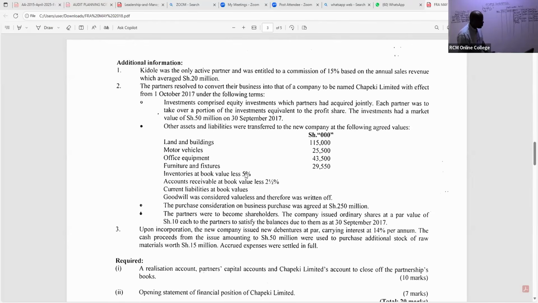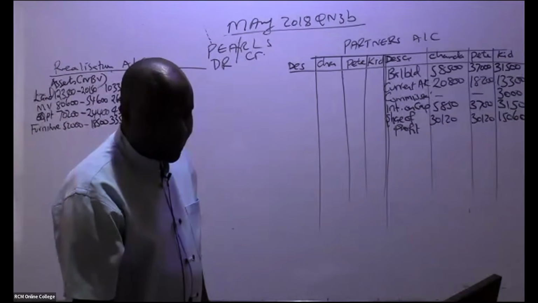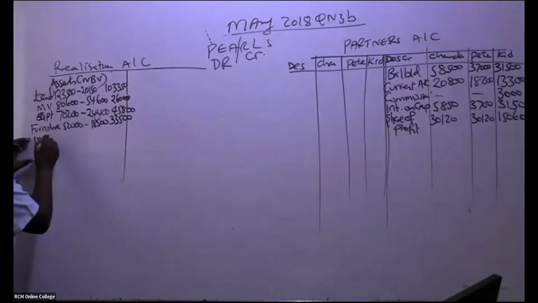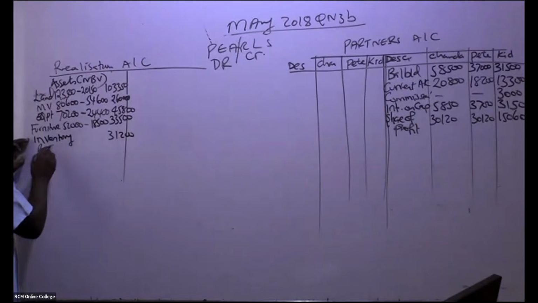Once you establish from this note that inventories were taken over by the new company that was formed from this partnership, you go back to the net book value. So for inventory, is there somebody who is able to see the inventory figure? The inventory figure, of course, we take it the way it is because there is no depreciation for inventory. So inventory, how much do I book in? We have here 31,200.